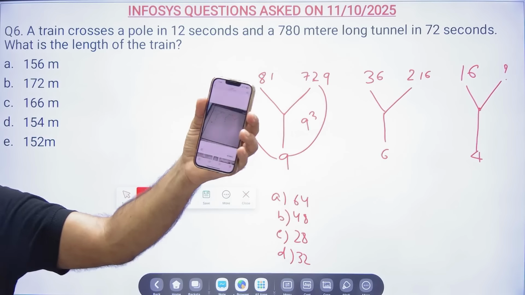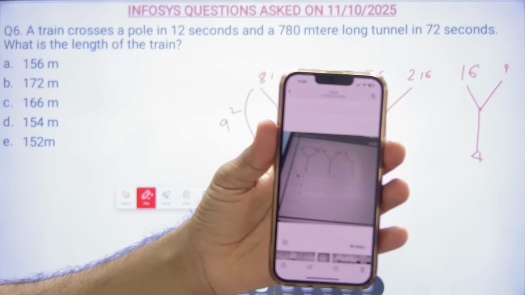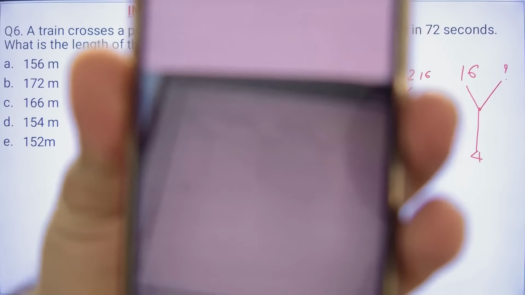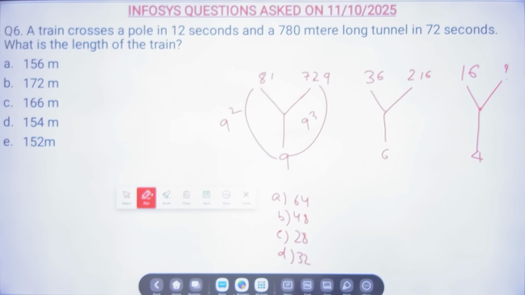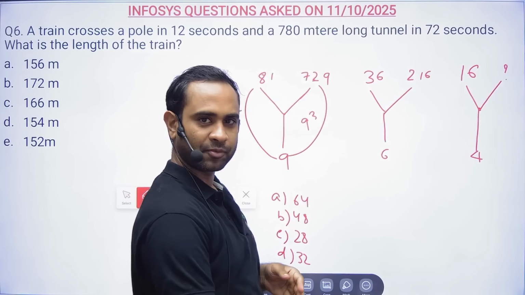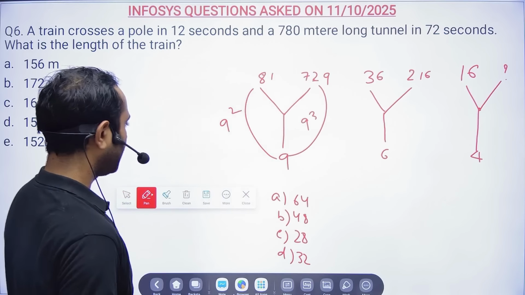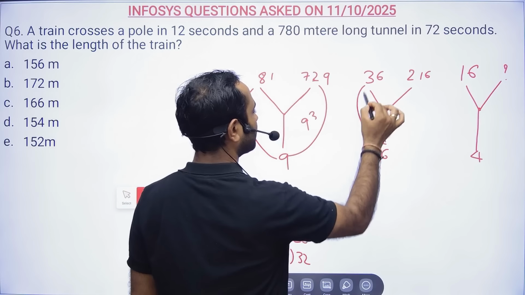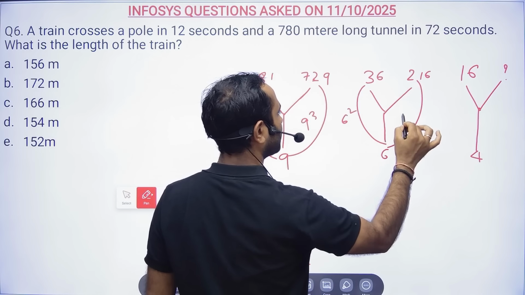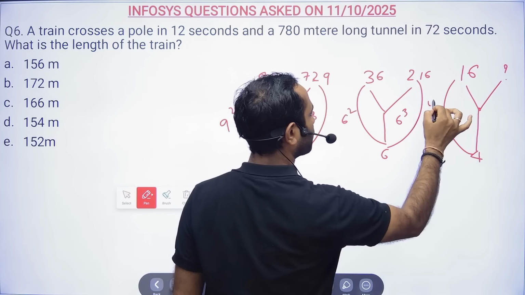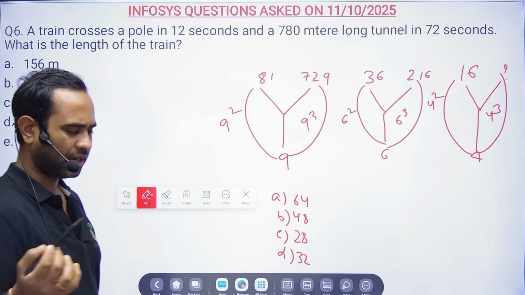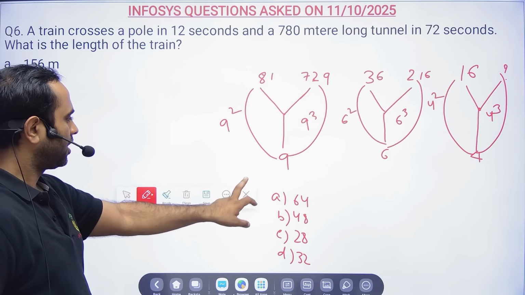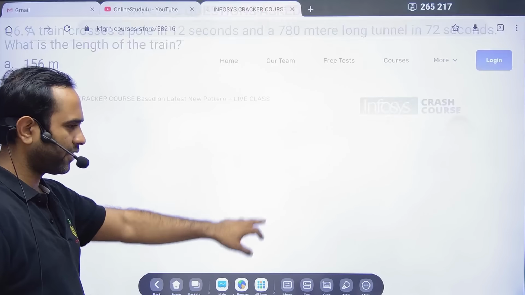I don't know if you're able to see or not. Sir, how did you get the screenshots? Okay, so that's why my name is Pratik Srivastava. Anyway, now this is 6 square and this is 6 cube. 4 square and then 4 cube. So another 2 puzzles.